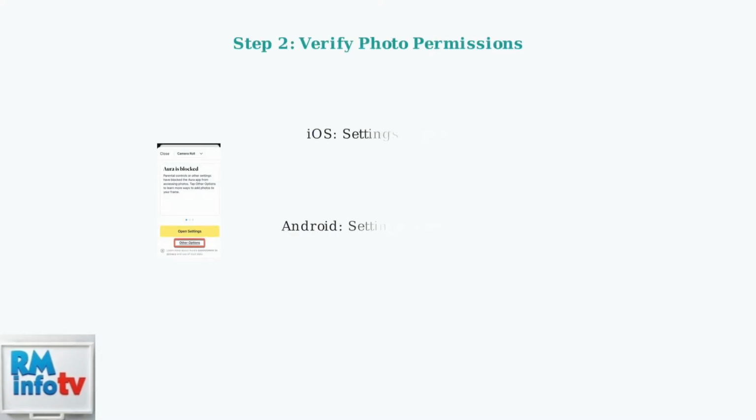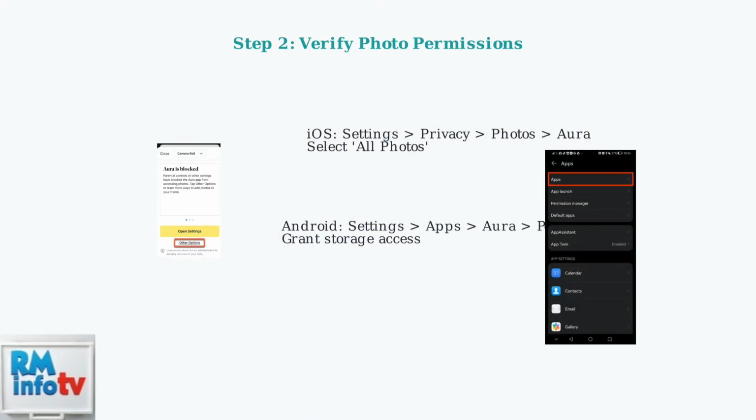Next, check photo permissions in your device settings. On iOS, go to Settings, Privacy, Photos, then Aura, and ensure All Photos is selected. On Android, go to Settings, Apps, Aura, then Permissions to grant storage access.